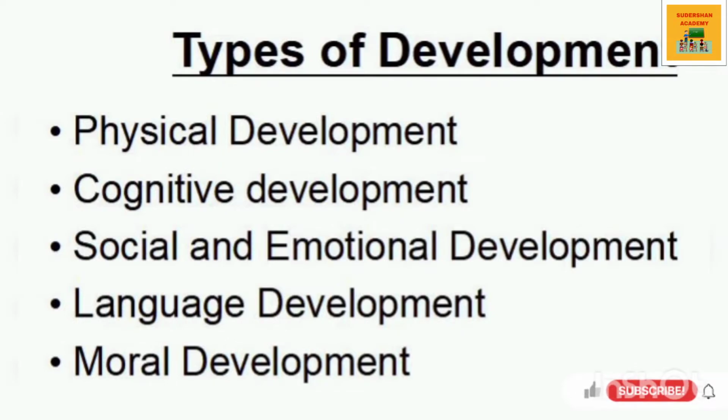Next type of development is moral development. Moral development deals with the development of ethics or ethical norms to value the conscience and the ability to judge and act morally. Children cannot make moral judgments until they achieve a certain level of cognitive maturity.